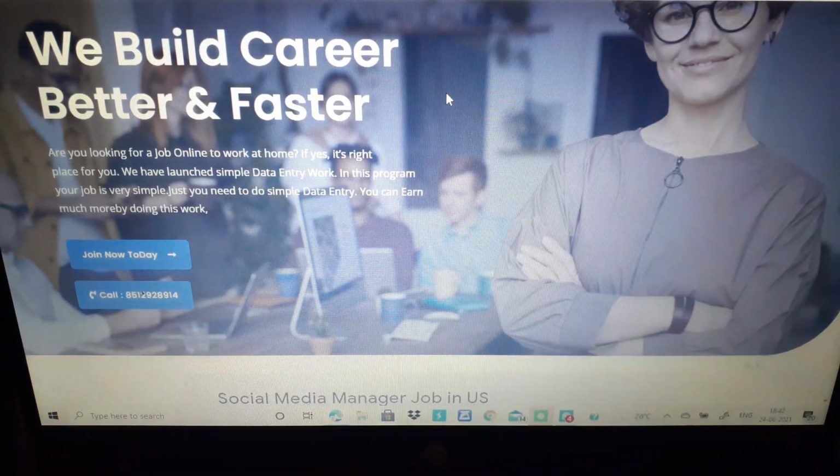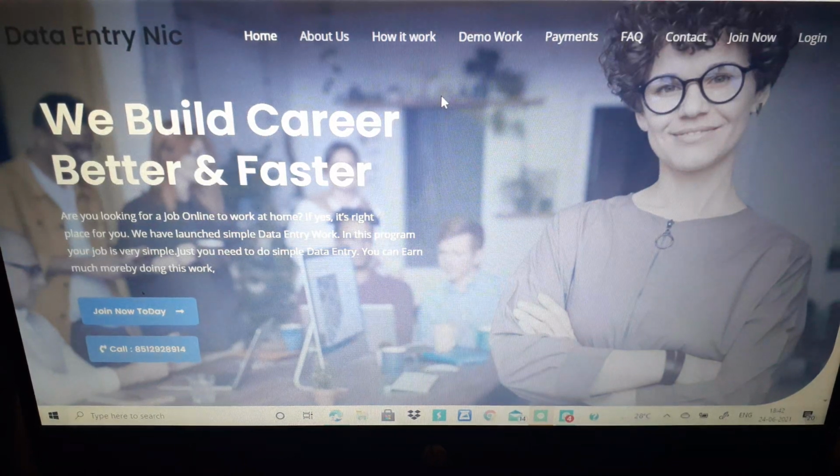The civil court will issue a notice. Where will you send that notice if there is no address existing? Like this site, this data entry NIC. Same way that Developer India Private Limited, they also don't have an address. Neither do they give their address. So please don't do any business with these kinds of sites.